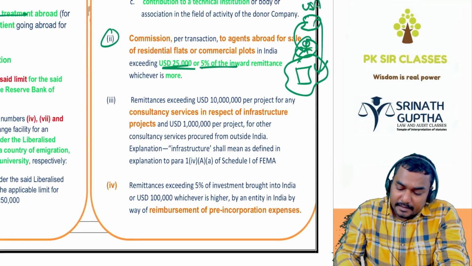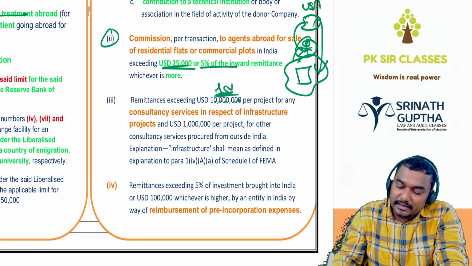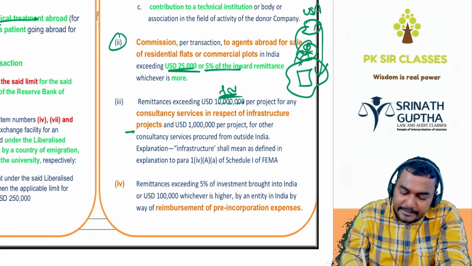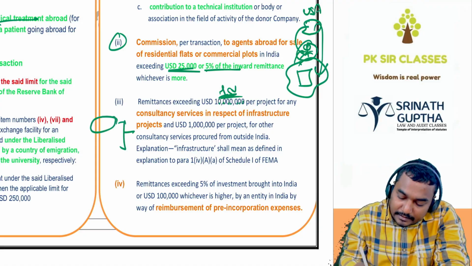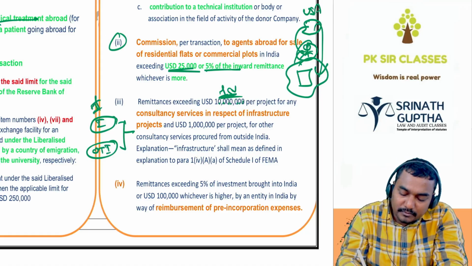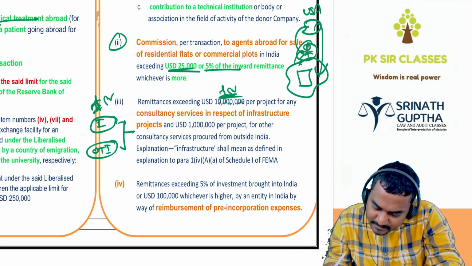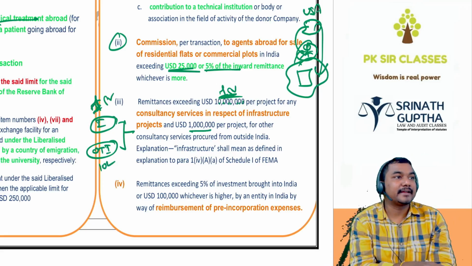And remittances exceeding US dollars 1 crore. For example, beta, an India company is taking consultant service from America relating to infrastructure or other than infrastructure. If it is infrastructure, up to 1 crore US dollars. If it is other than infrastructure, it is 10 lakhs US dollars. Beyond that, approval of the Reserve Bank of India is required.